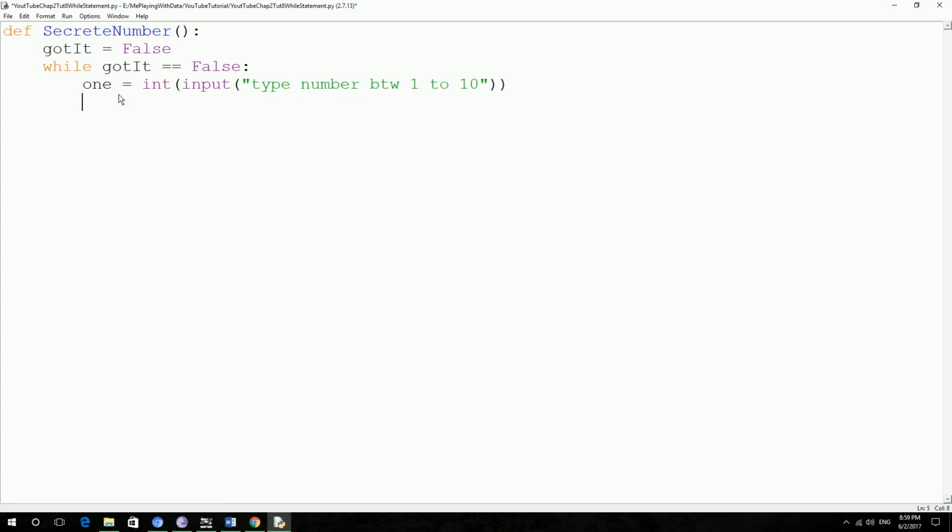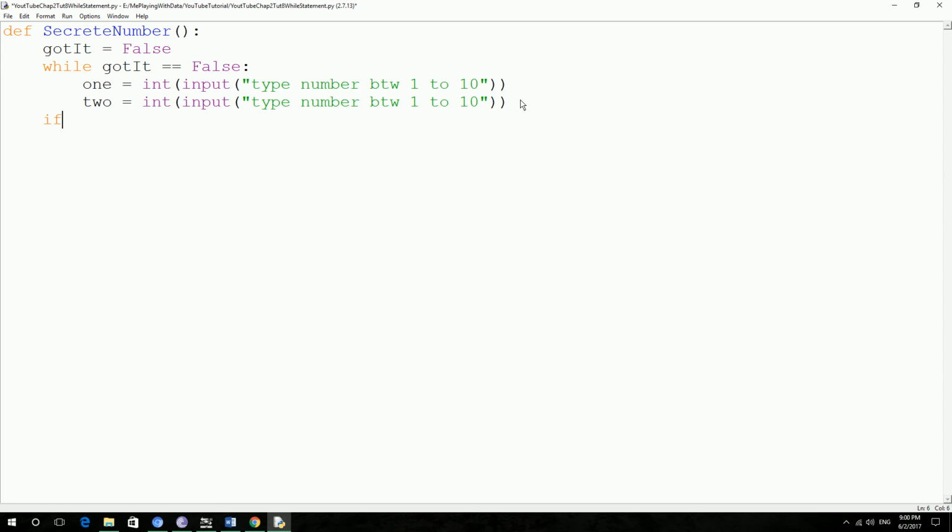Then n2 equals int, copy, paste. So I'm getting two inputs from the user, and I'm going to check a condition using an if statement.